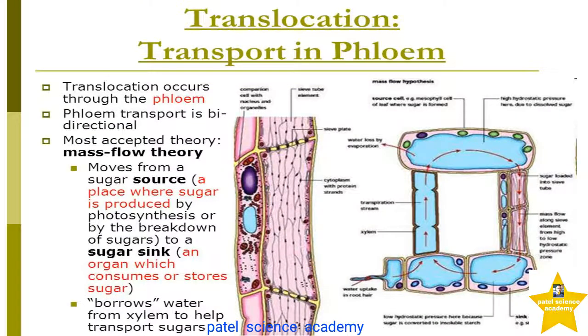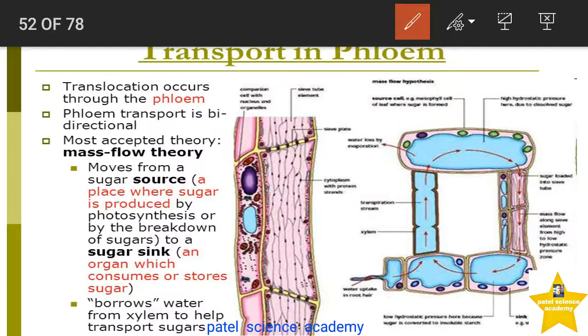Now we'll see the translocation, or transport, in the phloem. Translocation occurs through the phloem, this part in plants. The phloem transport is bidirectional. It means it takes place in two directions. The most accepted theory for translocation by the phloem is the mass flow theory. It moves from a sugar source, a place where sugar is produced.